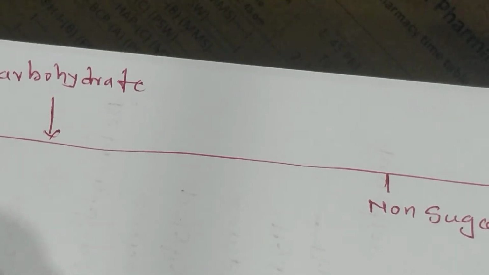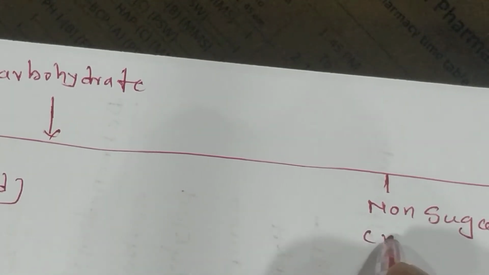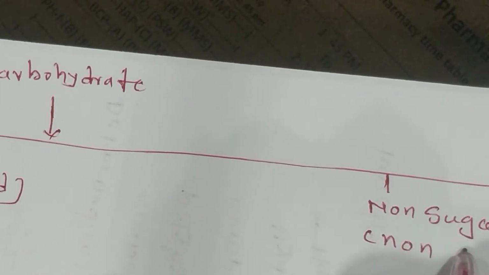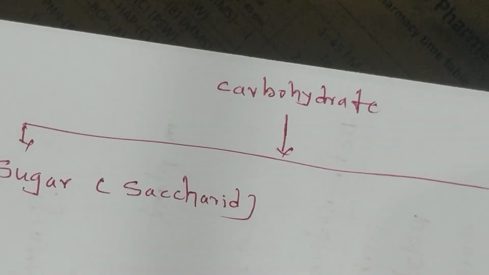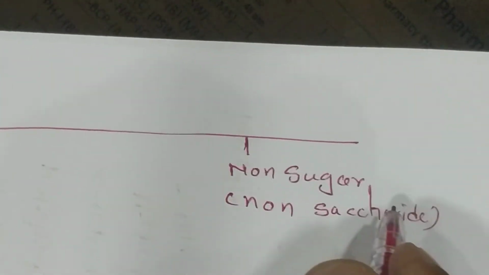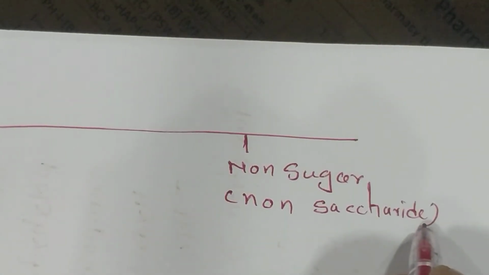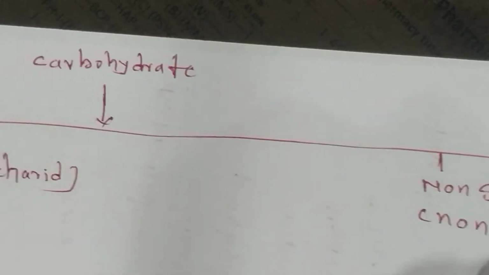Sugar you may call a saccharide, and non-sugar is called a non-saccharide.